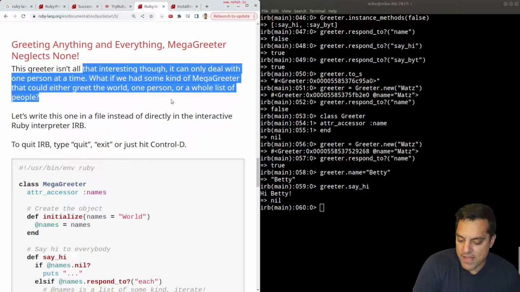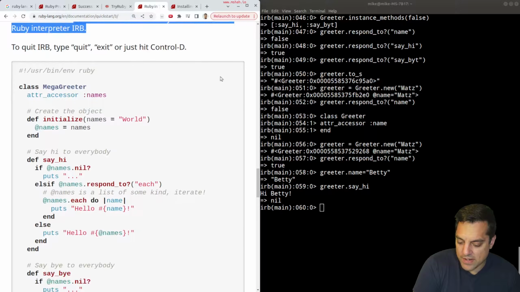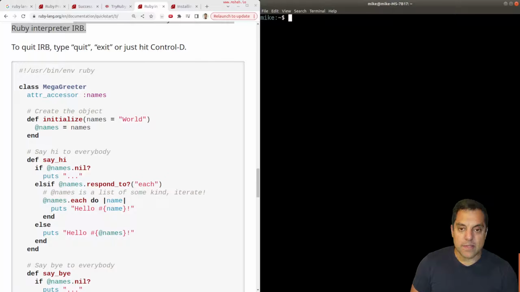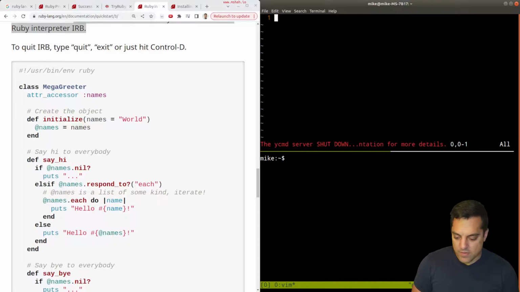What if we have some kind of mega greeter that can greet the world, one person, or a whole list of people? Okay. Yeah, let's write this one in a file here. Yeah, let's quit. Because I'm definitely going to make a mistake here. Let's split our window here and open up test.rb, I guess would be for Ruby. Let's see. This is a script here. /usr/bin/env ruby. Okay, class. Perfect. MegaGreeter.